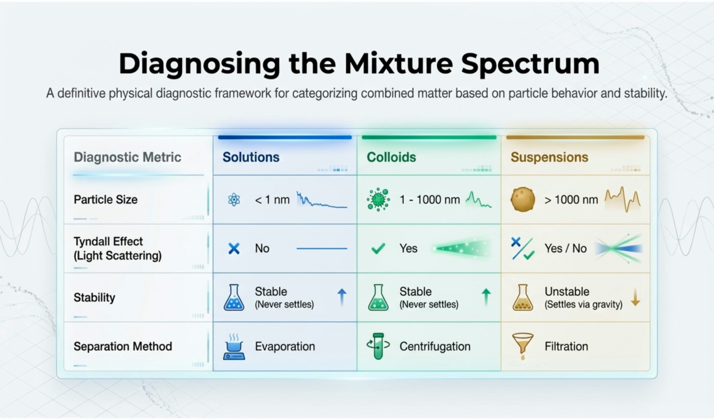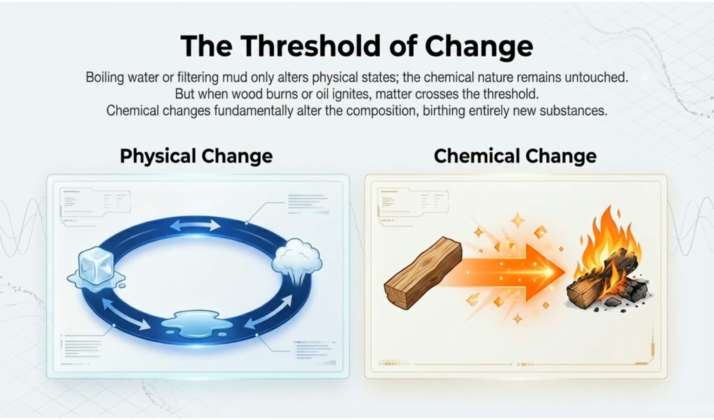Solutions have the smallest particles and are stable, while suspensions have the largest and are unstable. Physical changes alter the physical state, but keep the chemical nature untouched, like boiling water. Chemical changes fundamentally alter the composition, birthing entirely new substances, such as burning wood.